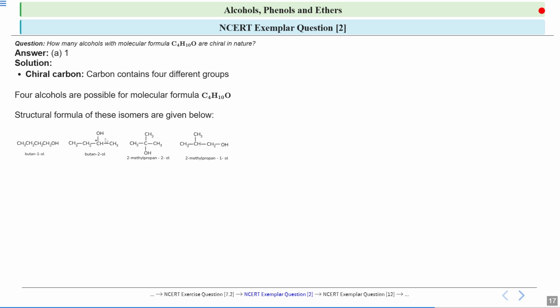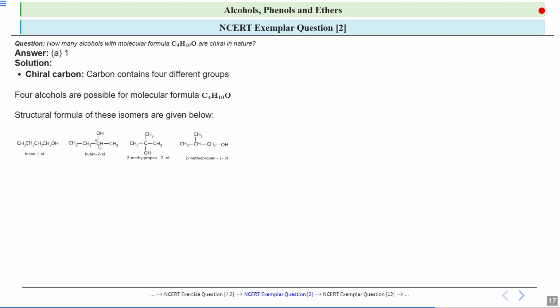Now look at this structure. In this structure, we have attached the hydroxyl group to the second carbon. Can you tell me what this carbon, to which a hydroxyl group is attached, is? Is it a secondary, primary or tertiary carbon? Since this carbon is further attached to two other carbons, it is a secondary carbon.